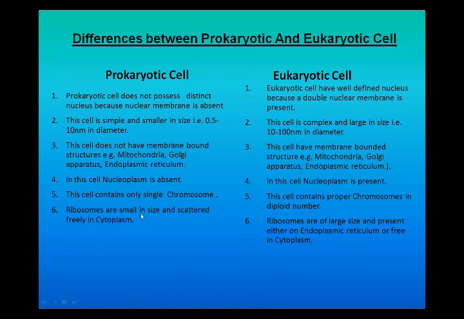In prokaryotic cell the ribosomes are very small in size and they are scattered in the cytoplasm, because the endoplasmic reticulum is absent, so automatically they scatter in the cytoplasm. And in the eukaryotic cell the ribosomes are large in size and they are attached to the endoplasmic reticulum, as I have already shown you in the diagram, or they can be free in the cytoplasm. This is the difference between prokaryotic cell and eukaryotic cell, beta.